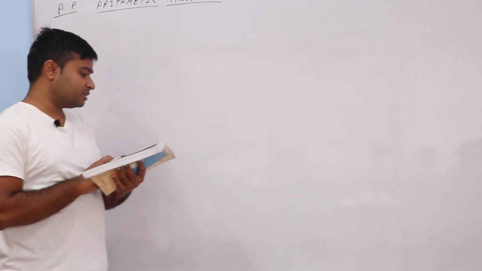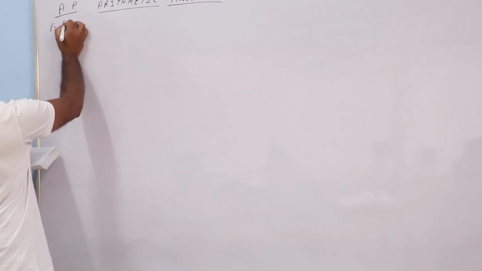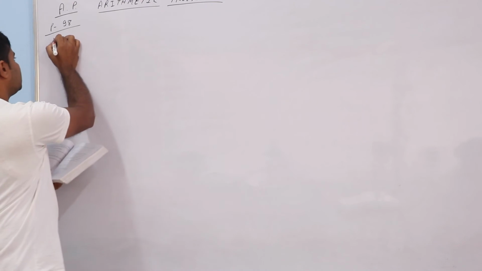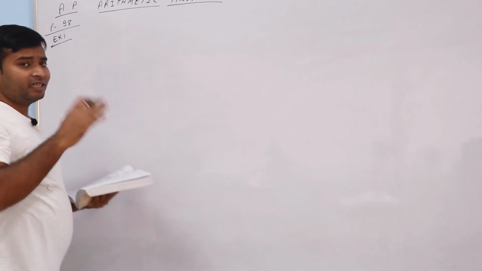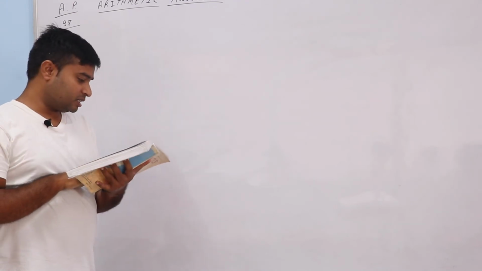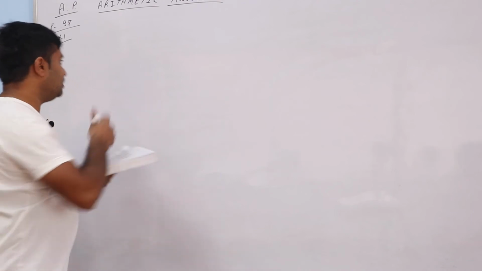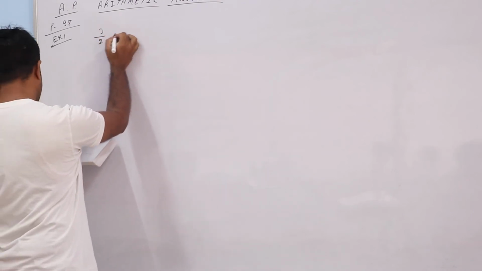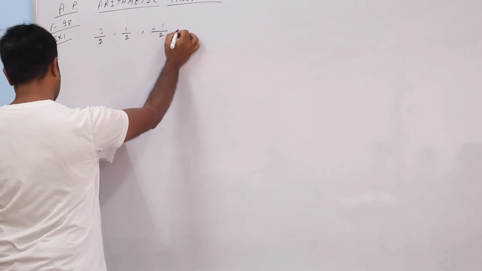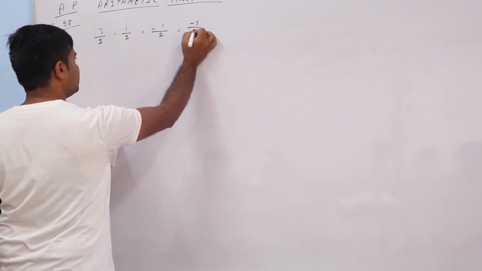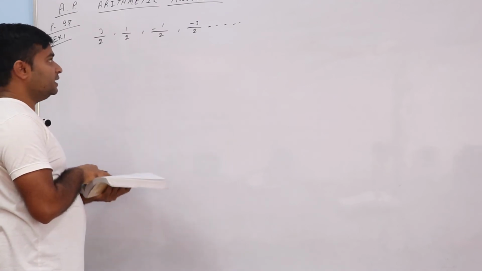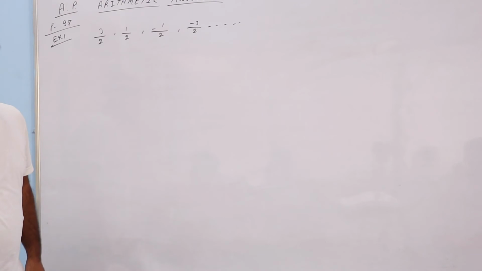Now come to your NCERT book, page number 98, Example number 1. You will understand better in the examples. The question says, for the AP 3 by 2, 1 by 2, minus 1 by 2, minus 3 by 2, and so on, write the first term A and the common difference d.